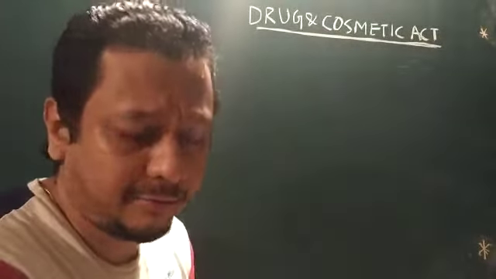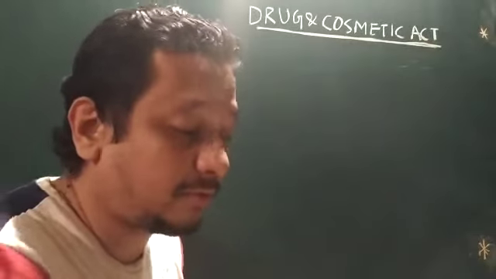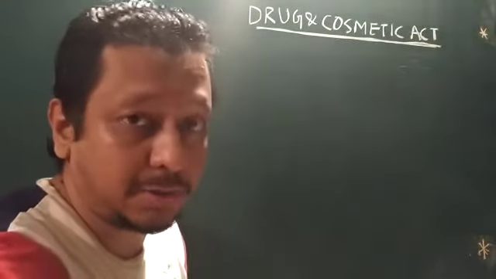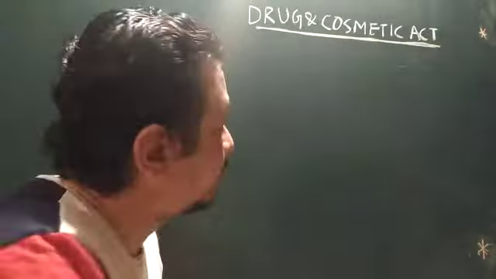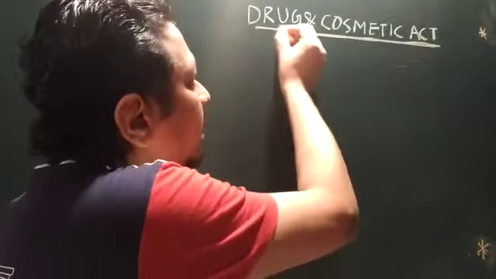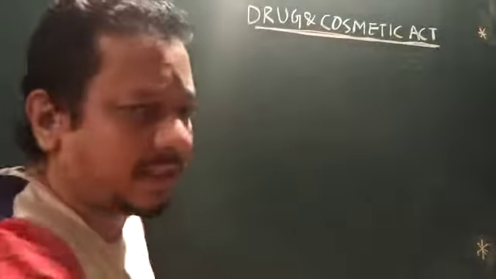If you have referred to our earlier video on forensic pharmacy or jurisprudence, we have already discussed the essential component of the Drug and Cosmetics Act.